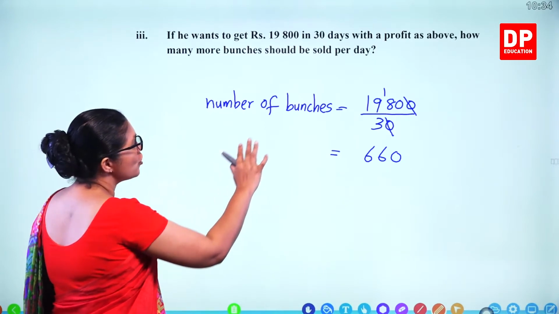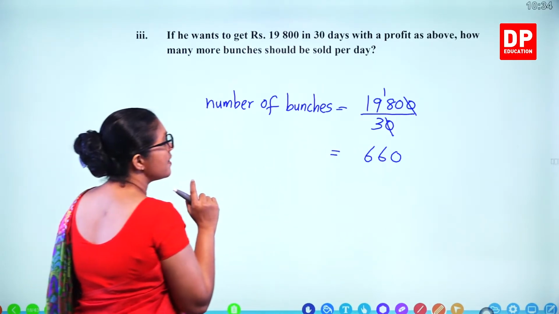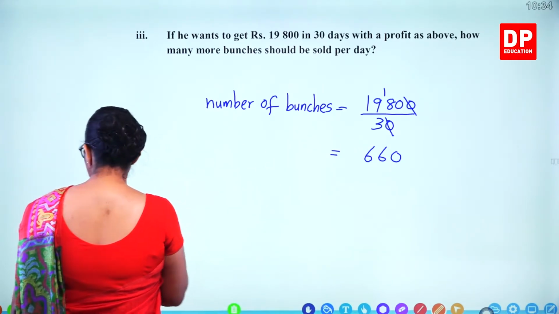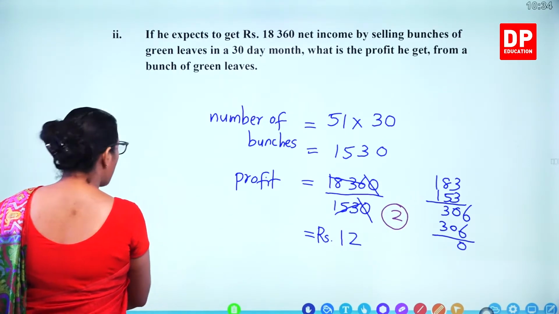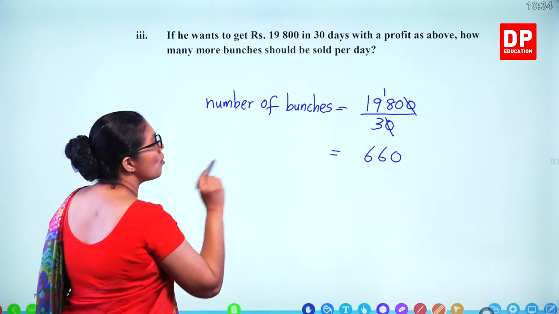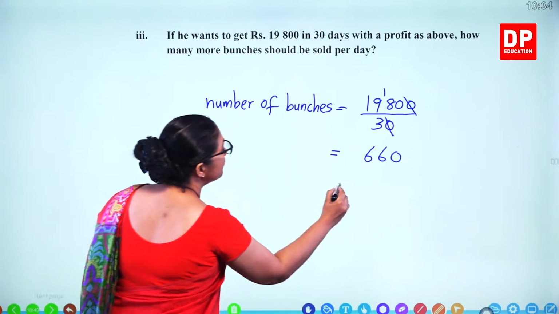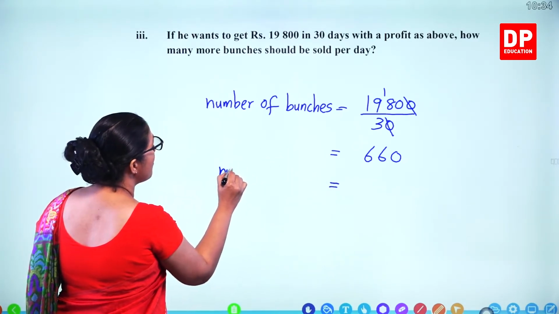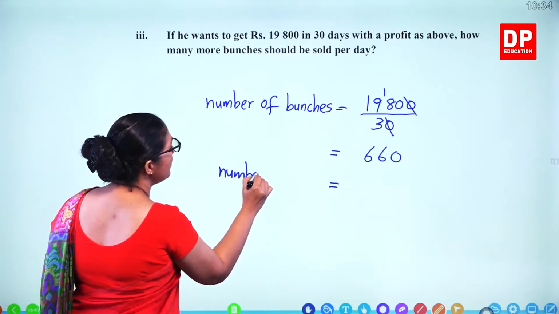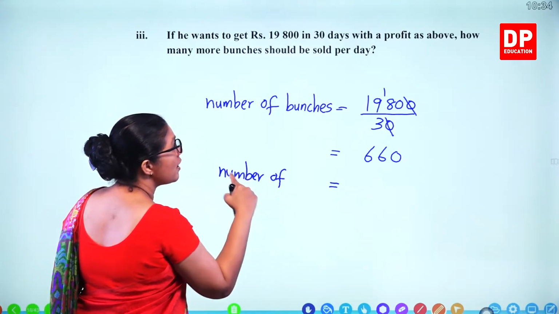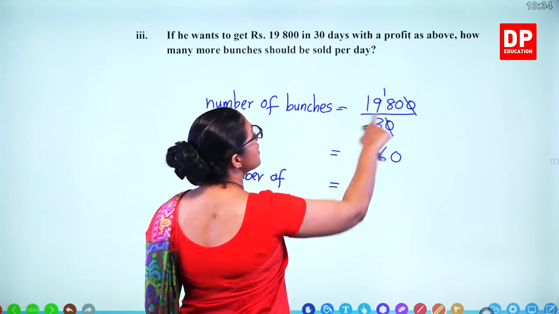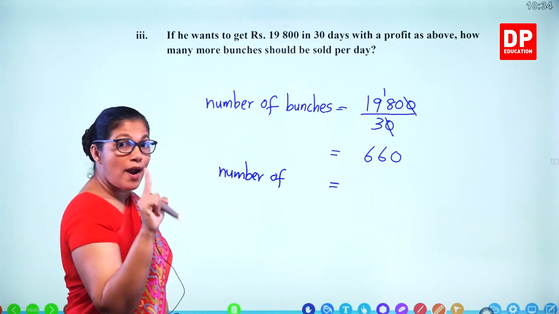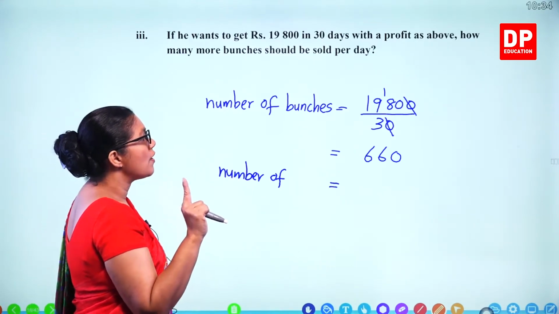So the number of bunches we found here is 660. But from the previous part, the profit he gets is 12 rupees per bunch. So what's the number of bunches here? You have to divide by 12 as well, because this is the total profit. One bunch you get 12 rupees.